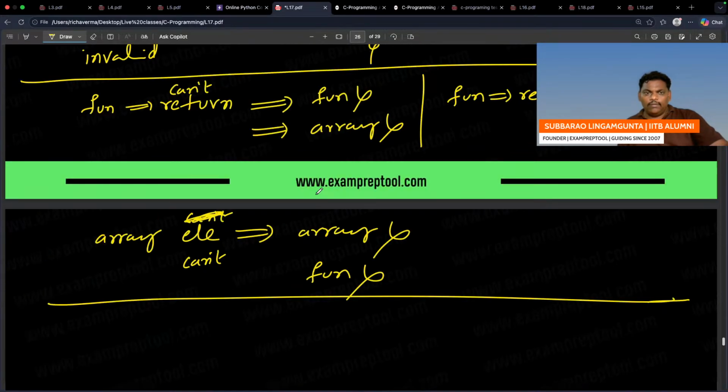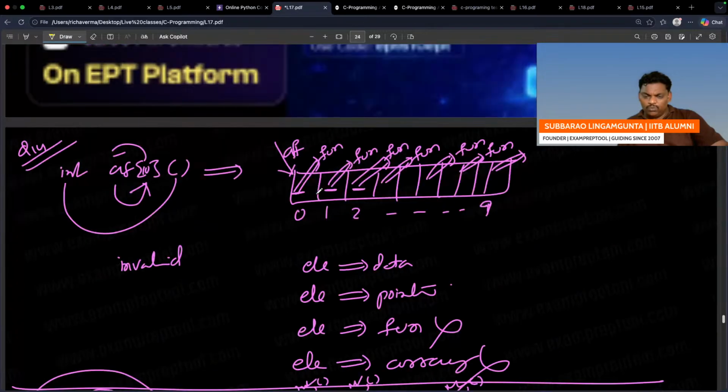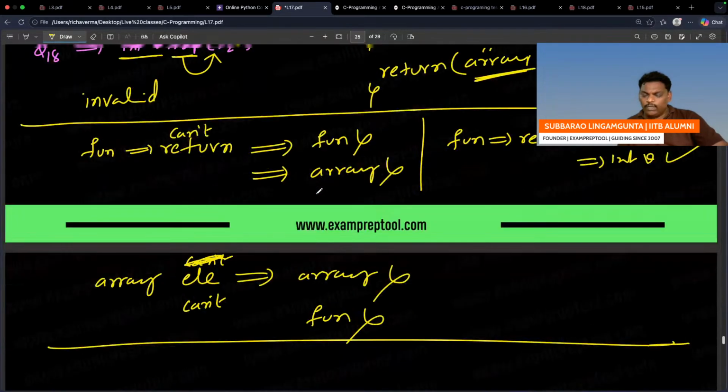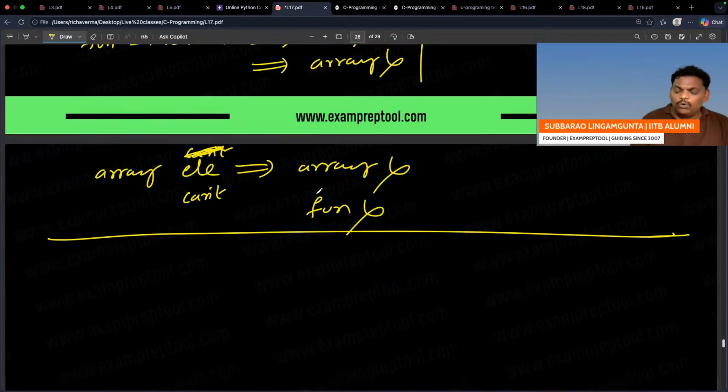Yeah, with this, in my opinion, C programming is over. Remember everyone, with this C programming is completed.